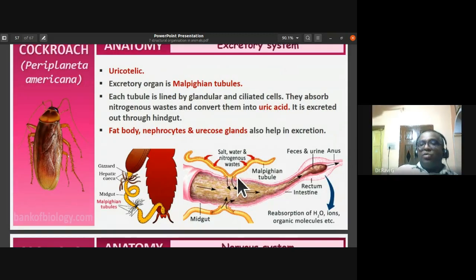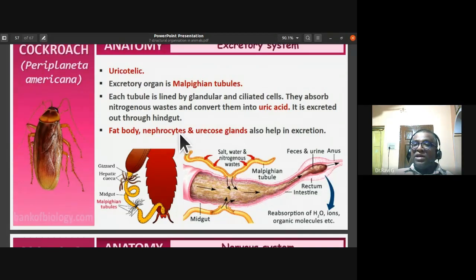So each Malpighian tubule is lined by glandular and ciliated cells. They absorb the nitrogenous waste and convert them into uric acid. So that is what the Malpighian tubule does. The uric acid is excreted out through the hindgut.